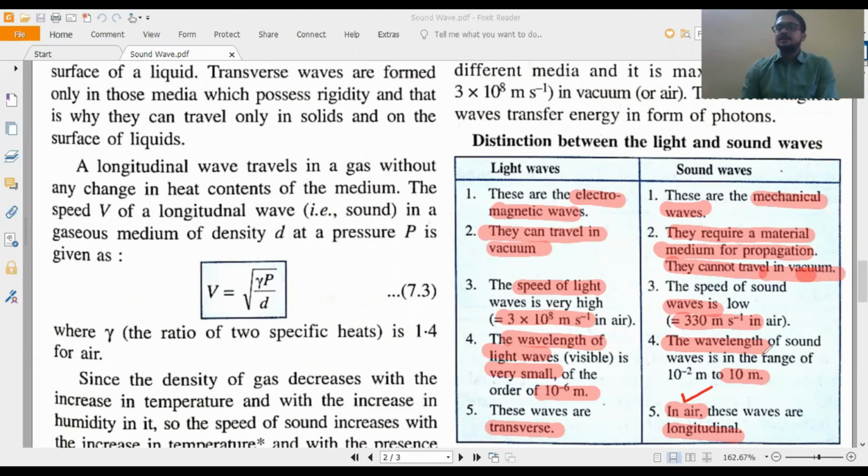Okay, in air, then in solid, inside liquid. Okay, but on the surface of liquid and in solid also, it is transverse in nature. Okay, if we take wire, then sound wave will be transverse in nature. Okay, so these are distinctions. Now come to the idea, just the idea of reflection of sound.